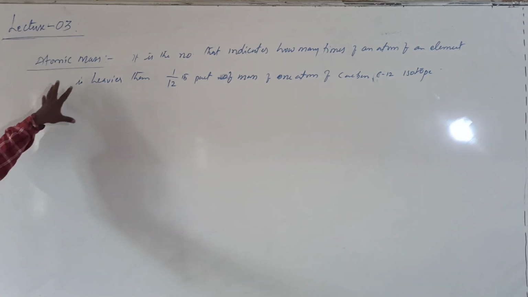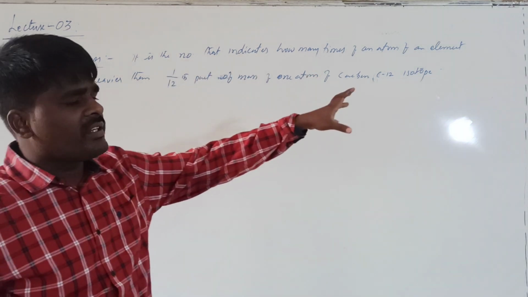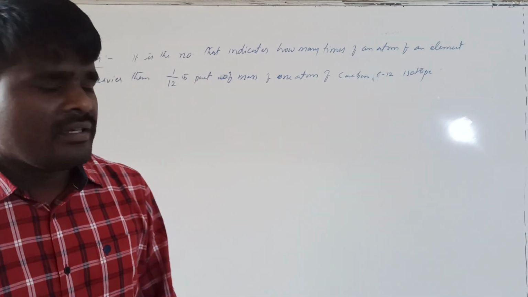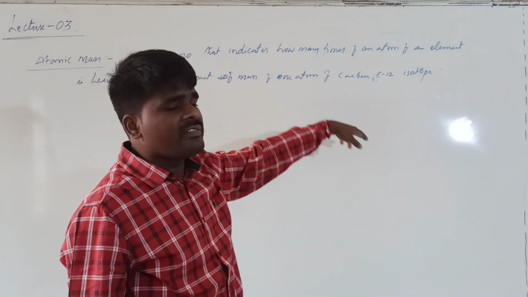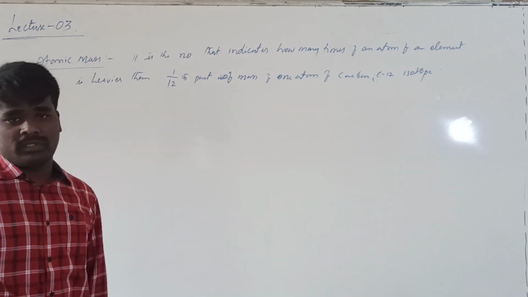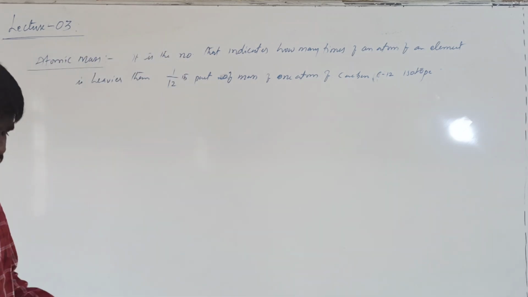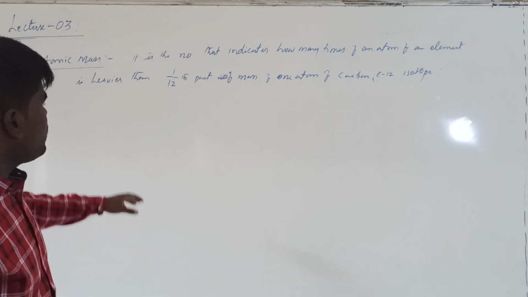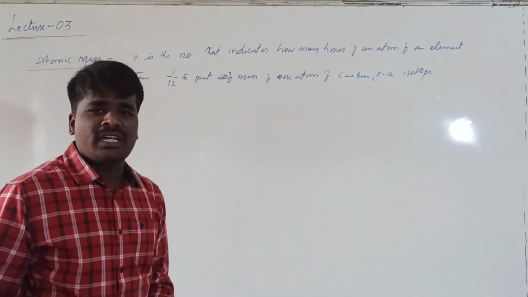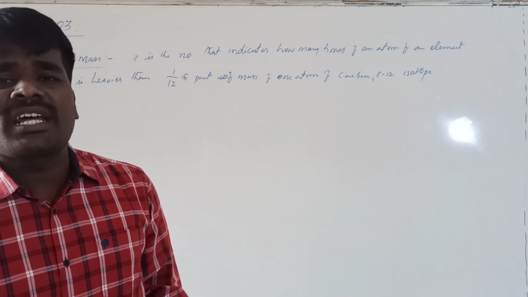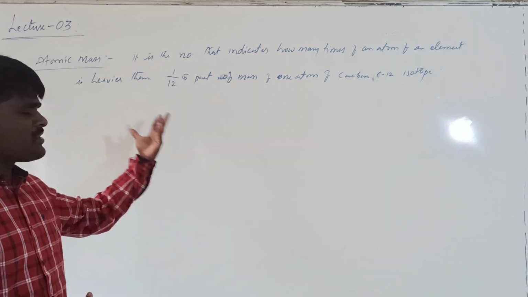Atomic mass, generally, is a number that indicates how many times an atom of an element is heavier than 1/12 part of the mass of one atom of carbon C12 isotope. Here we have taken 1/12 part of the mass of one carbon atom as a reference to express the atomic masses of elements, as it is an exact number.